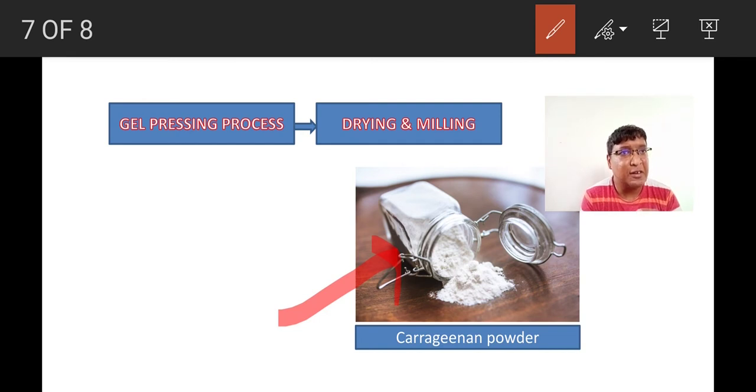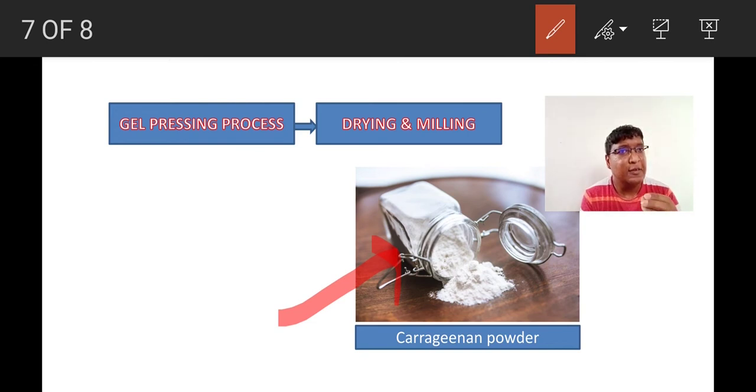It is extracted from an algae called Chondrus crispus, which is familiarly called Irish moss. In the world, Indonesians are the leading producers. They are the leading producers of this polymer. They alone supply this polymer to the rest of the parts of the world, right?